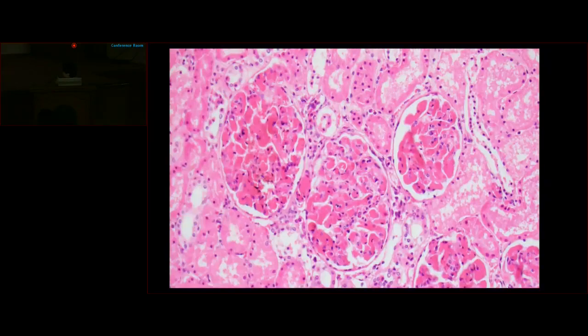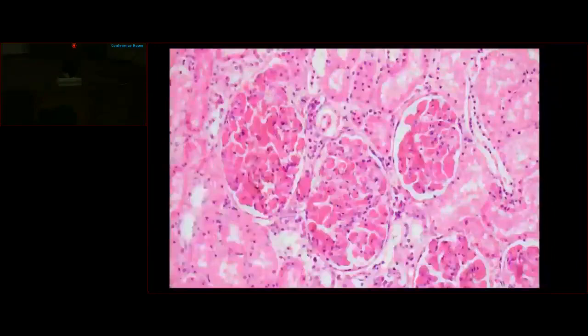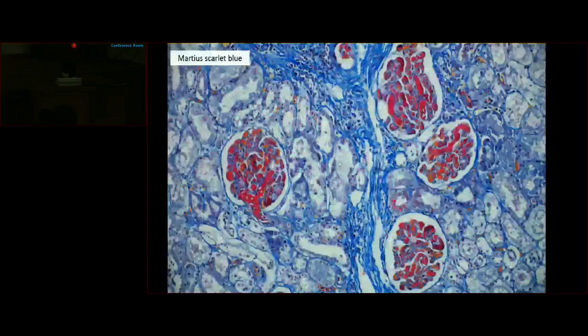There is also evidence of mesangiolysis because of dissolution of the mesangial matrix and cells, which occurs secondary to acute thrombotic microangiopathy. These fibrin thrombi are confirmed on Martius scarlet blue and can be seen extending out into the afferent arteriole as well.